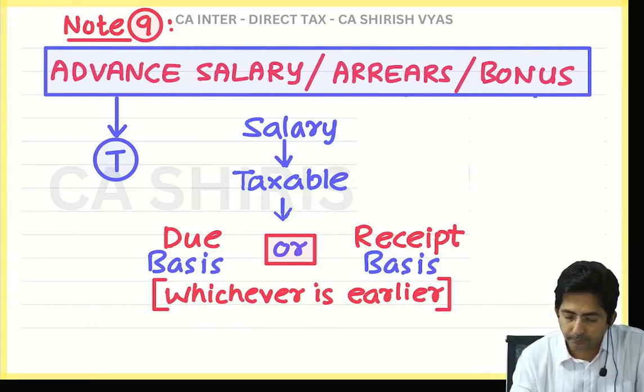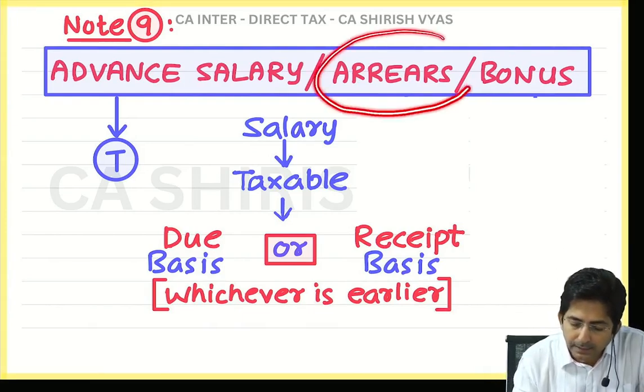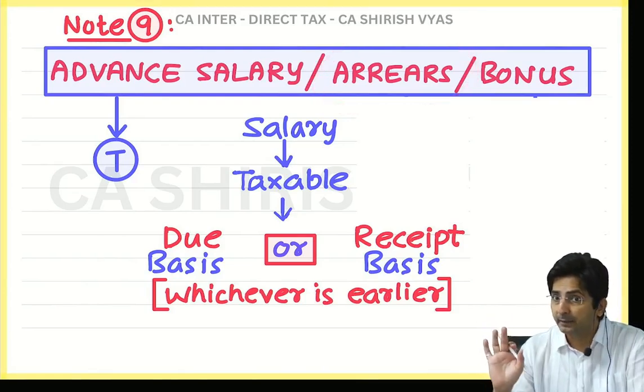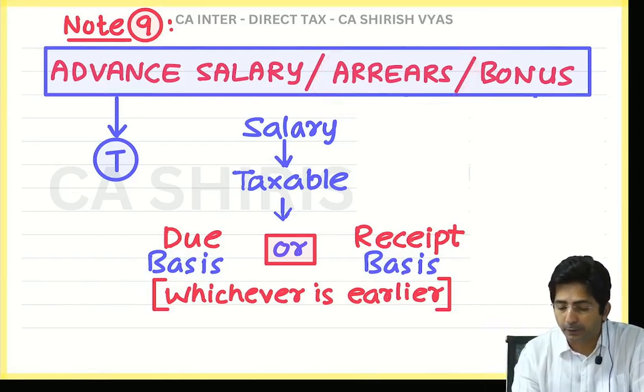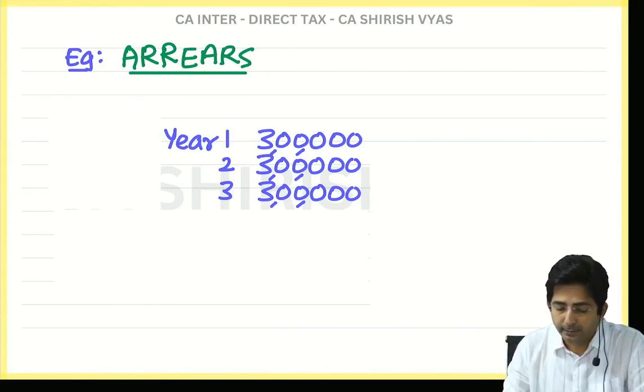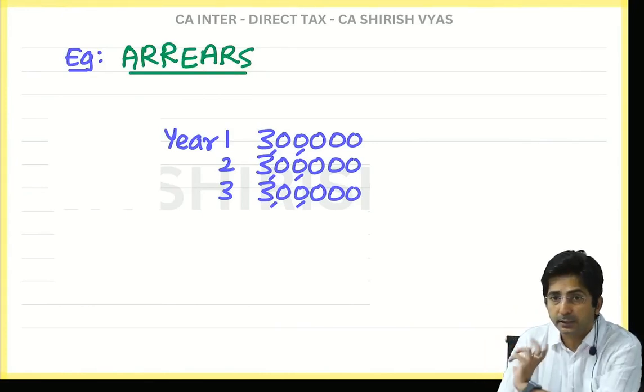Okay. Then, arrears of salary. Now see, arrears here doesn't mean outstanding. Arrears has a different meaning. Look here. With an example only you will understand what is arrears of salary. Advance salary is over. Next point is arrears.